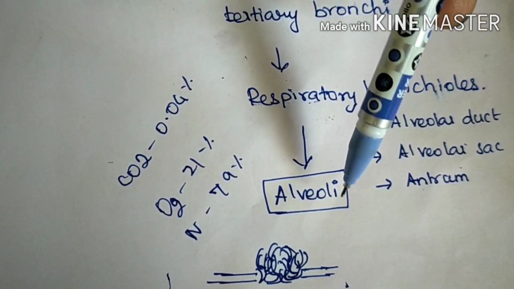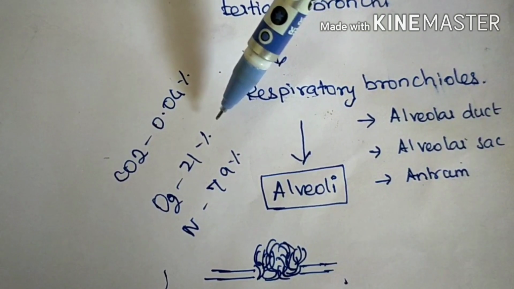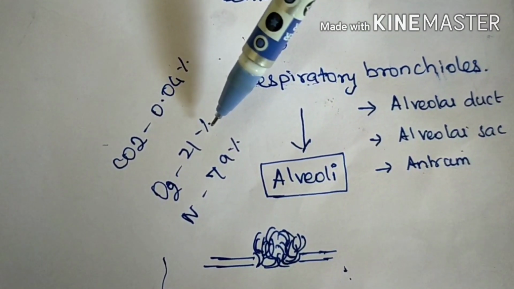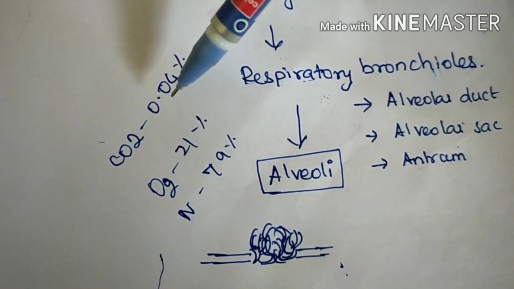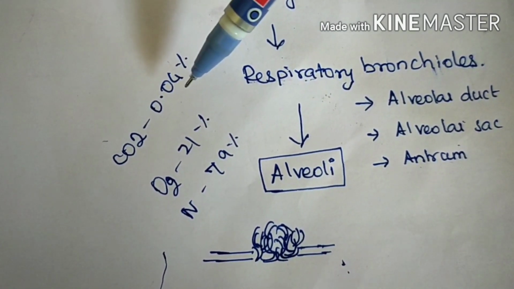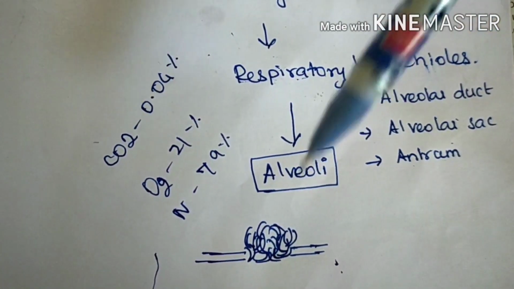Here gaseous exchange takes place and inhaled air contains approximately 21% of oxygen, 79% of nitrogen, and 0.04% of carbon dioxide. So from here blood receives the oxygen.